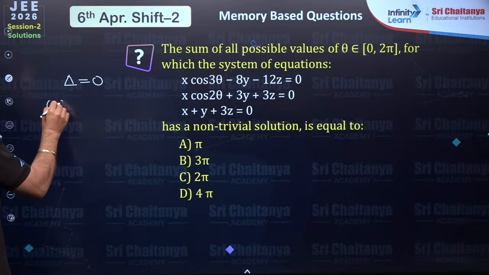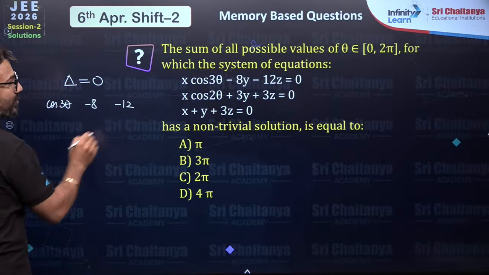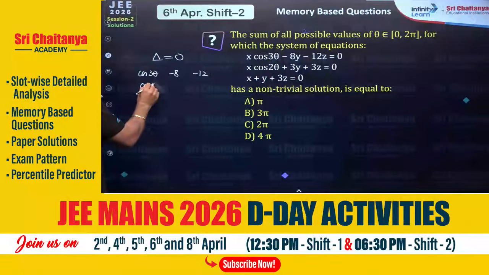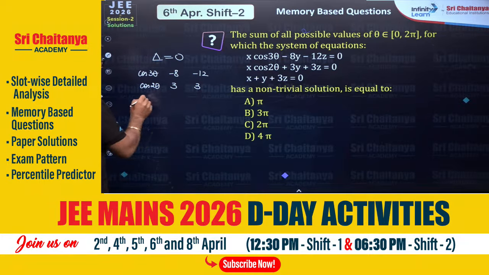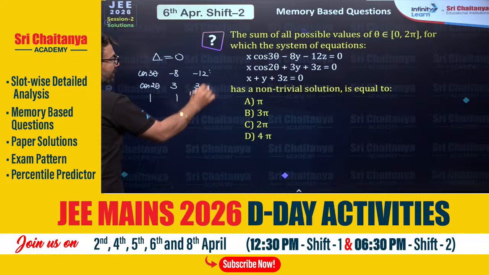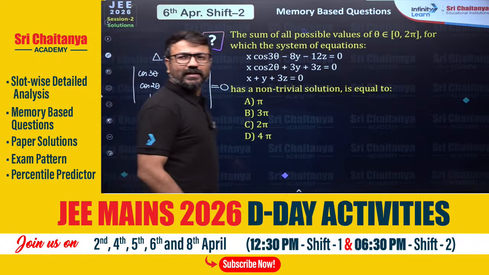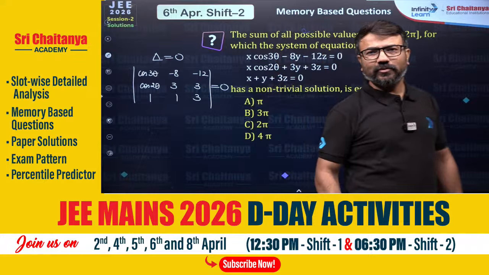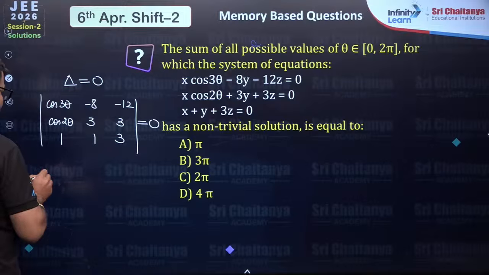Delta means the coefficients over here. See, you have cos 3 theta, the x coefficient, then you have minus 8, then you have minus 12, then you have here cos 2 theta, my dear students, then you have 3, then you have 3 again, and here you have 1, 1 and 3. So basically this coefficient determinant has to be 0. Now it is very easy, but what you need to do is just expand this determinant.